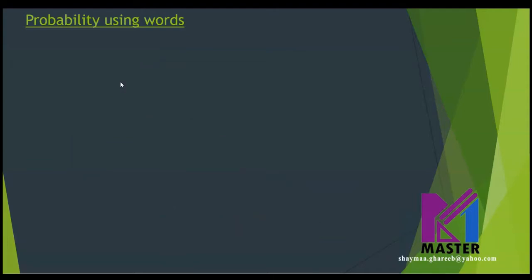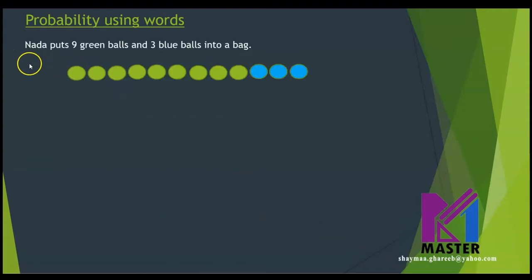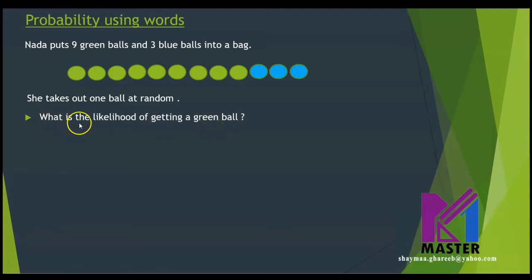Probability using words. Let's see this example. Nada puts 9 green balls and 3 blue balls into a bag. She takes out 1 ball at random. What is the likelihood of getting a green ball? Which word can express the probability of picking a green ball here?